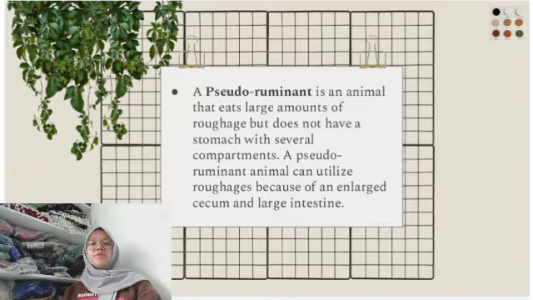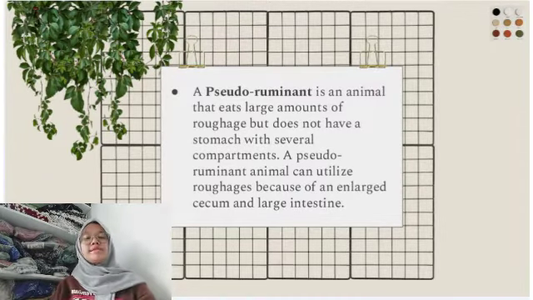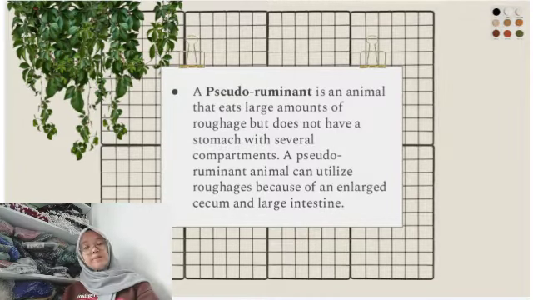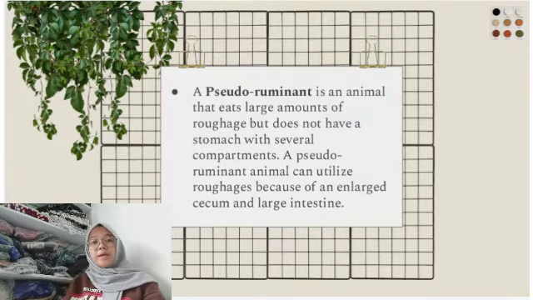Pseudo-ruminants often eat forages as well as grains and other concentrated feeds. Besides horses, examples of pseudo-ruminants are rabbits, guinea pigs, and hamsters. So that's all.